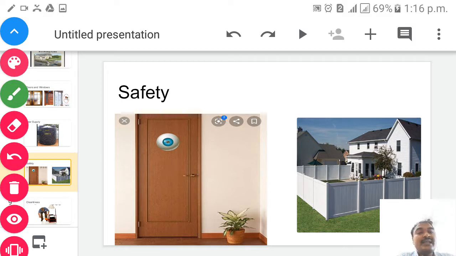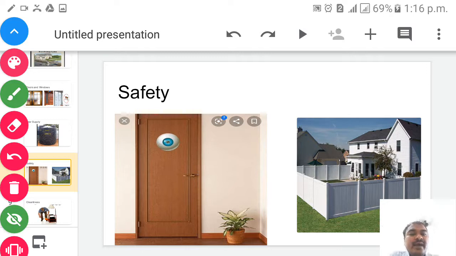In the same way, safety plays an important role not only in our day-to-day life, but also in our home, children. So to keep our home safe, what we have to do, we will see now, children. You can find two pictures here. Just a minute, children, I will show you now.